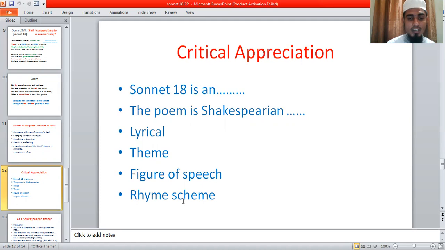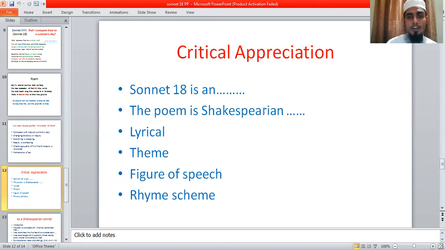Rhyme scheme. What is the rhyme scheme? I have discussed the rhyme scheme. The rhyme scheme of a Shakespearean sonnet is A B A B C D C D E F E F G G. This is the rhyme scheme, and this poem is divided into three quatrains and one couplet. So in this way, you can explain in this stanza.